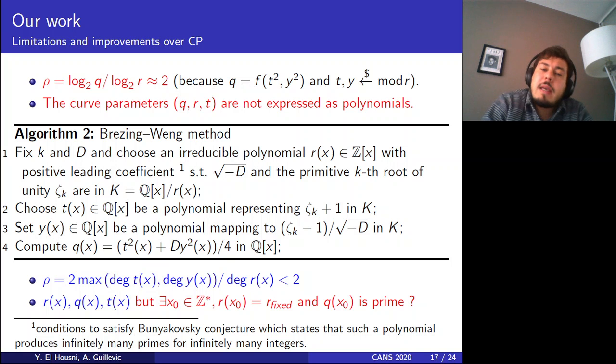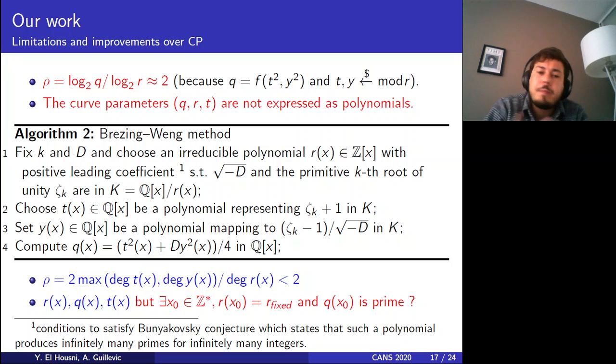If we take a look at the literature, the Brezing-Weng method is basically a mutatis mutandis translation of the Cocks-Pinch method into the polynomial domain. So this solves those two problems, but maybe it doesn't fit our needs to construct these second elliptic curves.